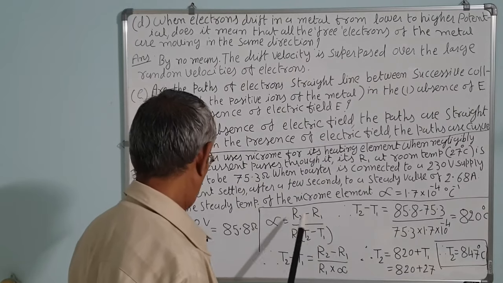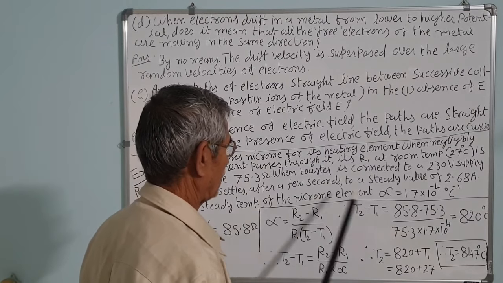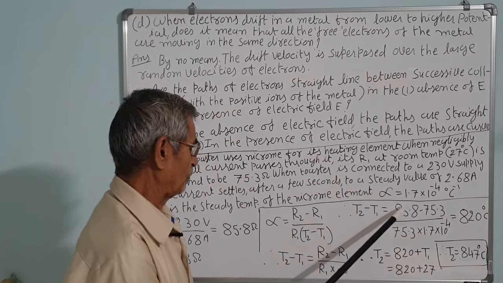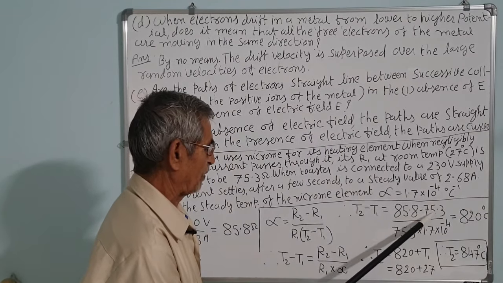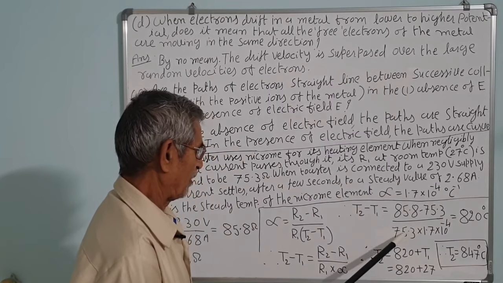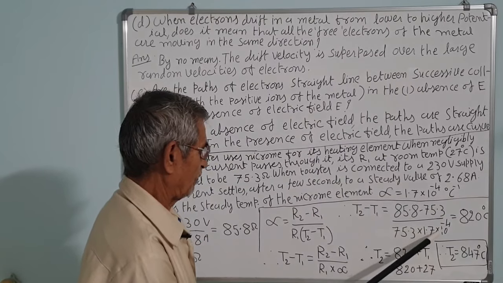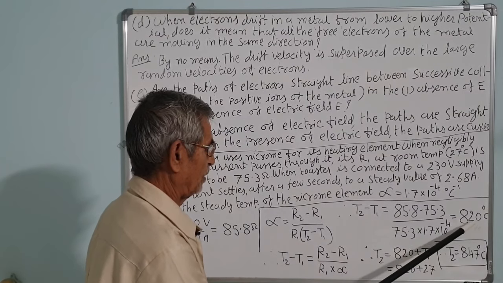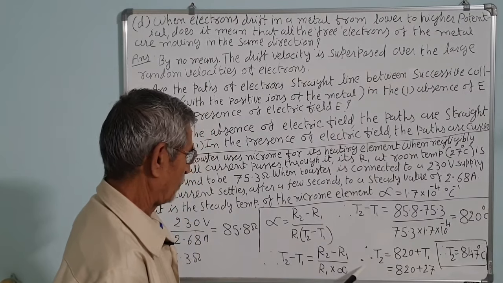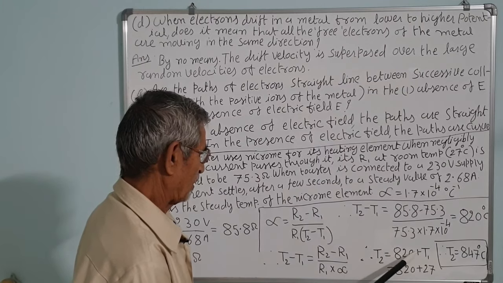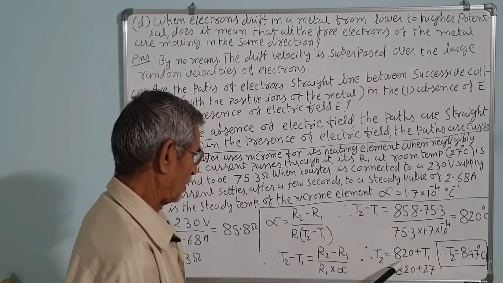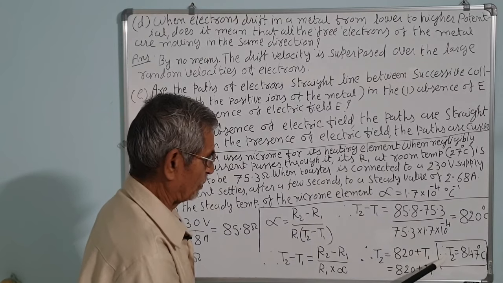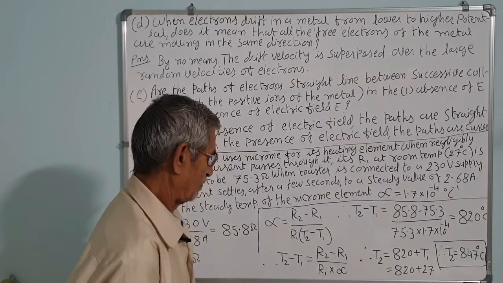Introducing the values, with alpha 1.7 into 10 raised to minus 4, T2 minus T1 is equal to 85.8 minus 75.3 upon 75.3 into 1.7 into 10 raised to minus 4. That comes to about 820 degrees Celsius. Therefore, T2 is equal to 820 plus T1, that is 27, so T2 is equal to 847.